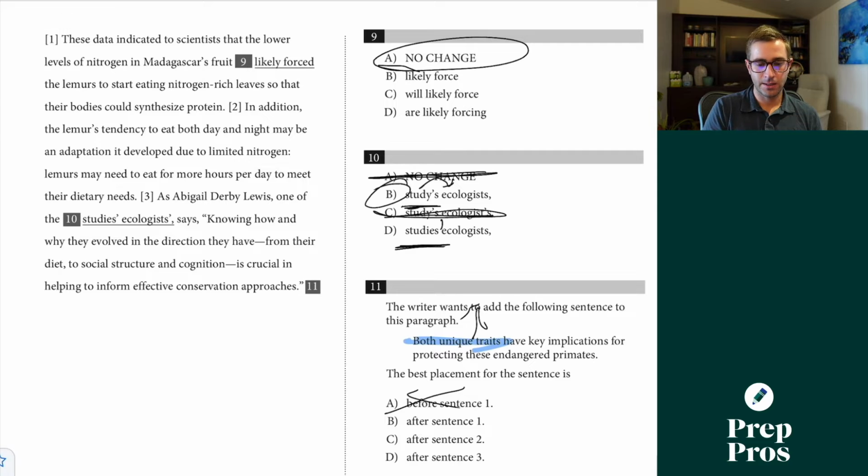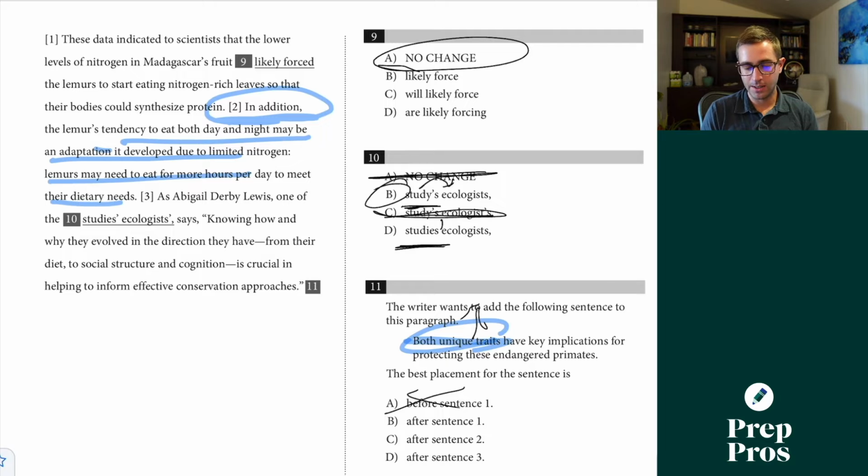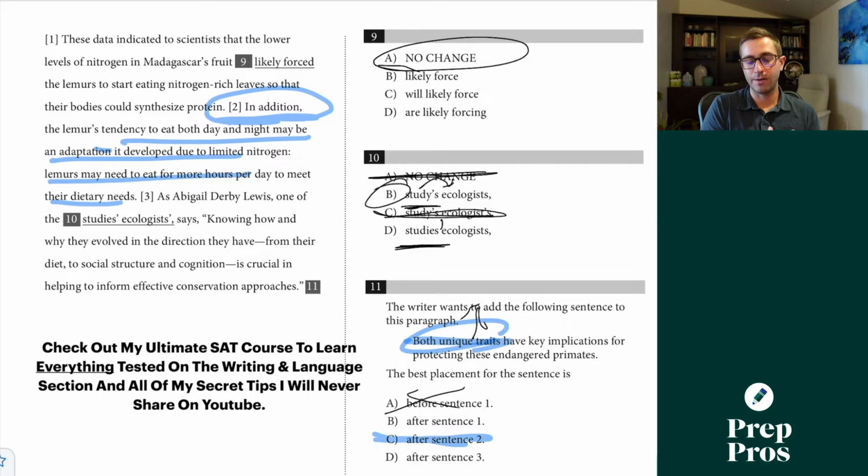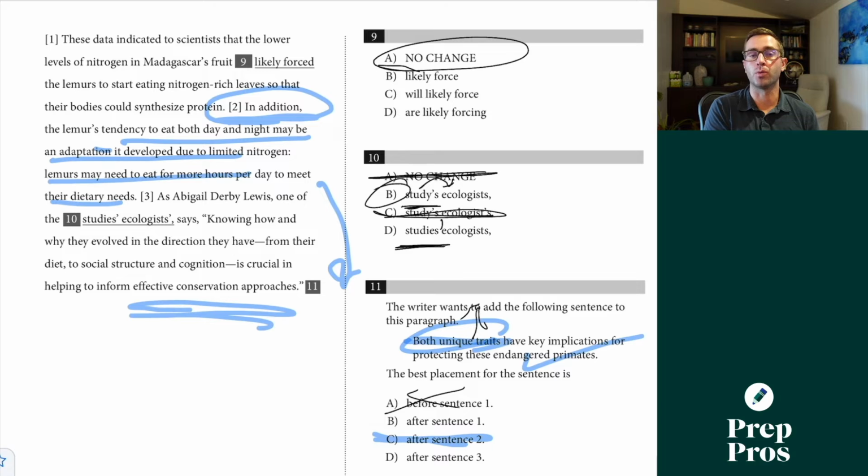These data indicated to scientists that lower levels of nitrogen in Madagascar's fruit likely forced the lemurs to start eating nitrogen-rich leaves so their bodies could synthesize protein. Well, this is one unique trait. And well, it's going to have to be after sentence 2, but we'll be careful here just in case. In addition, now we're talking about another unique trait. So now we can place this after sentence 2, and it's going to be referring back to both of the unique traits that have key implications for protecting these endangered primates. And then we're adding a little bit more information about conservation, which kind of gives us the extra check as we're working through there.